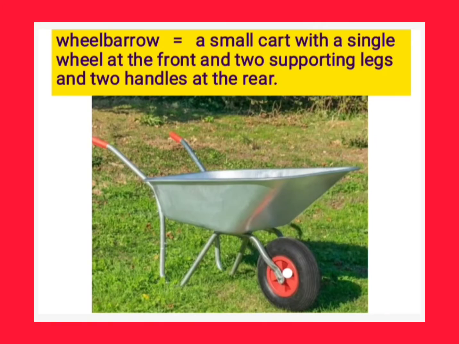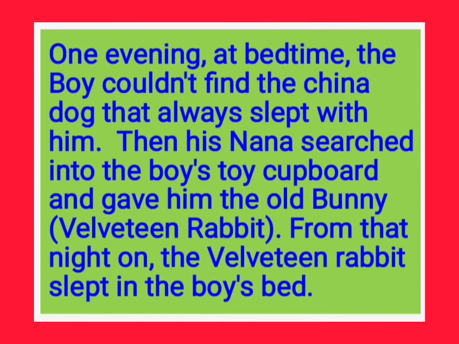Now children, get into the lesson. So now see what happened. Every day the boy used to sleep with a toy. He kept this Velveteen Rabbit in his cupboard. One evening at bedtime, the boy could not find the china dog that always slept with him. The china dog means the dog which was made of clay. While sleeping, he used to keep this china dog with him, but one evening he did not find it.